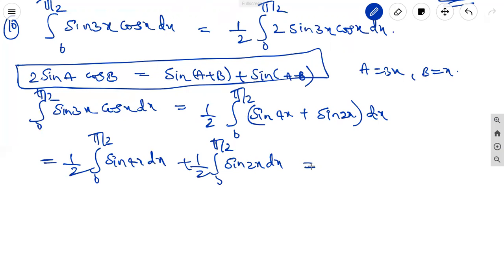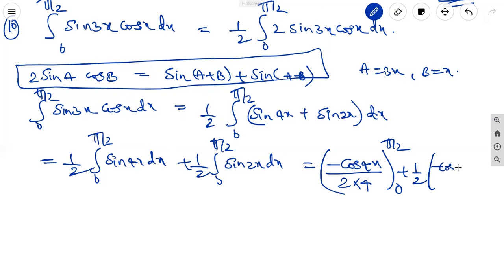Sin integration is minus cos ax by a. So minus cos 4x by 4, already the 1 by 2 is outside, limits from 0 to pi by 2, plus 1 by 2 into minus cos 2x by 2, limits from 0 to pi by 2.